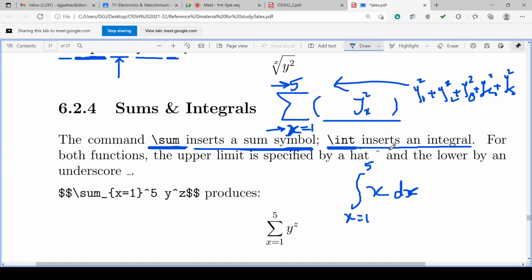Okay. \int inserts an integral. \sum inserts the summation, \int inserts the integral.